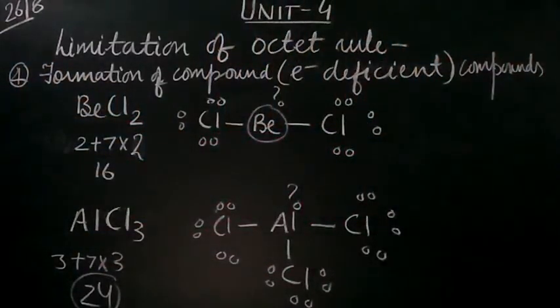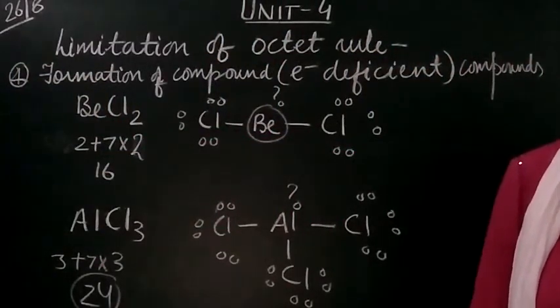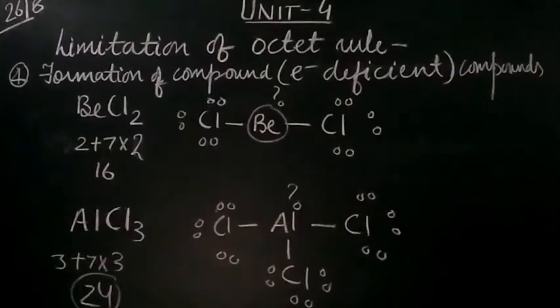And fifth is that it could not explain the formation of noble gas compounds, because noble gas compounds of xenon are formed, which cannot be explained through the octet rule. That's why we have to move to another theory, which will explain the formation of these compounds, which was not possible through the octet rule.